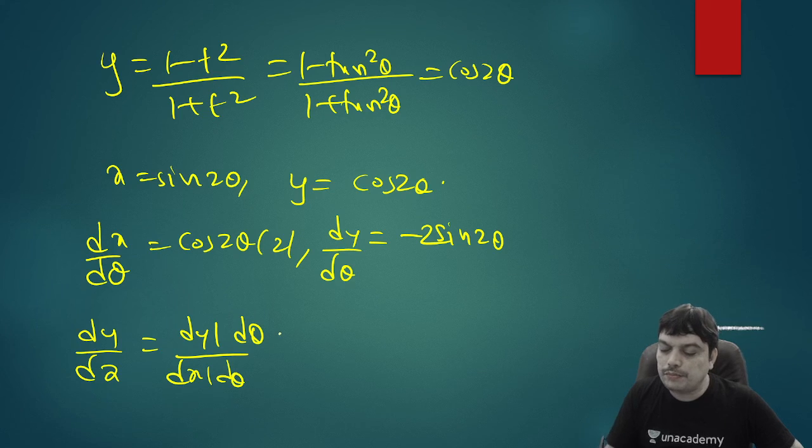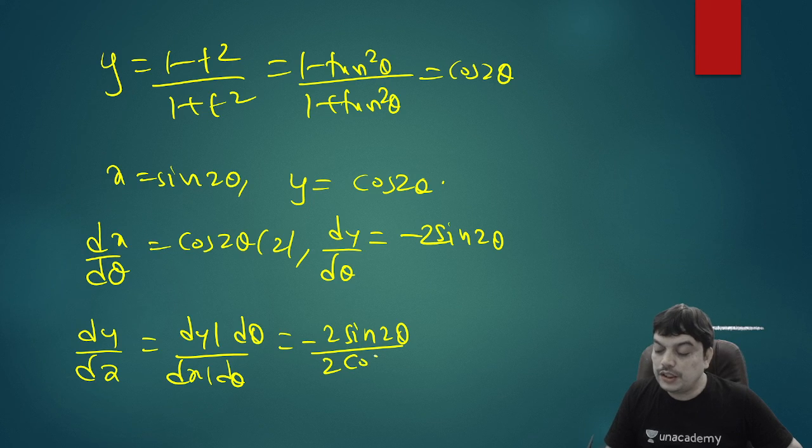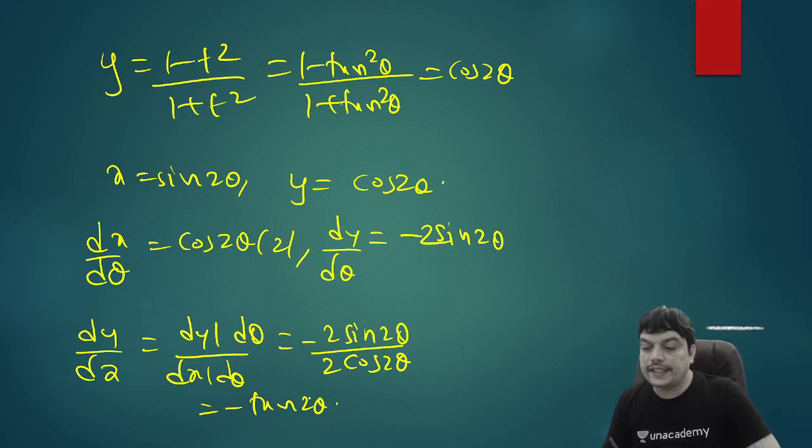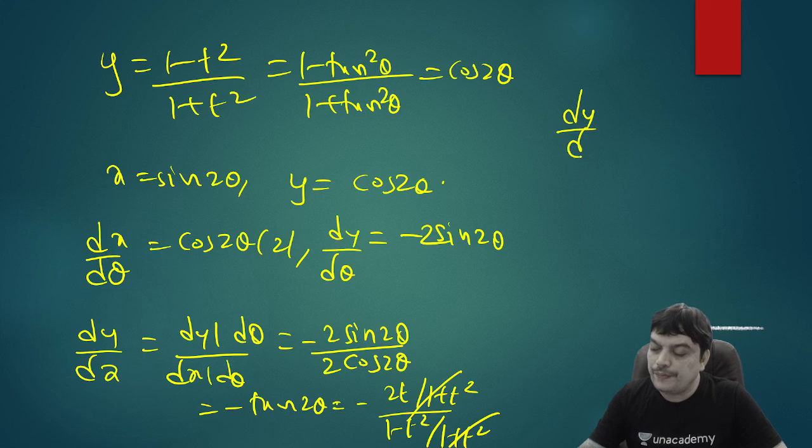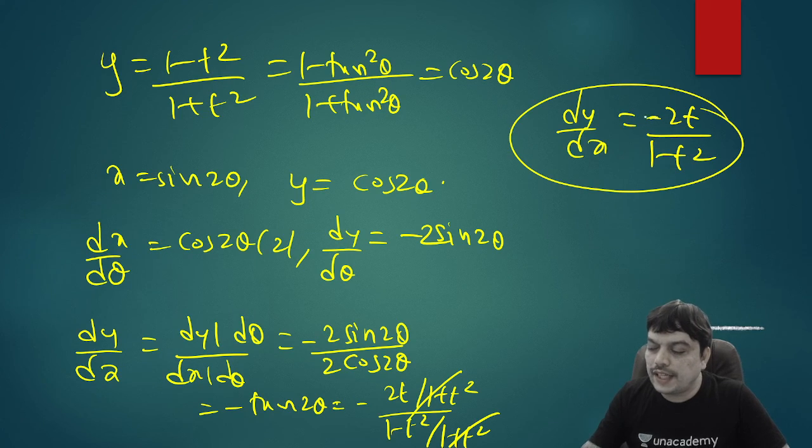That will give you minus of 2 sine 2 theta divided by 2 cos 2 theta. So on dividing, what is the result you are getting? We are getting the answer as minus tan 2 theta. So how do you write this minus tan 2 theta again? We know these values already. What is the value of sine 2 theta? 2t by 1 plus t square. And the value of cos 2 theta, we know, is 1 minus t square by 1 plus t square. We can write the same thing and eliminate. So cancelling this, you will get the answer as dy by dx equal to minus 2t divided by 1 minus t square.